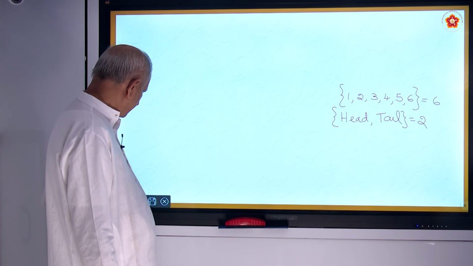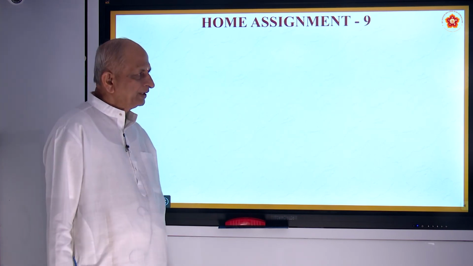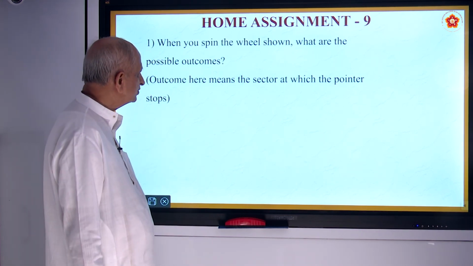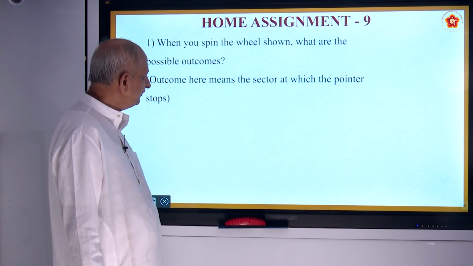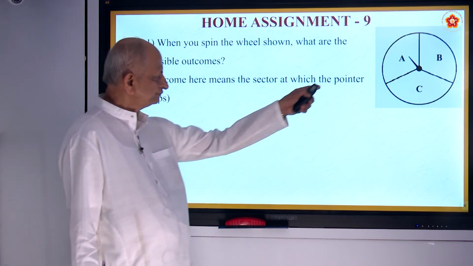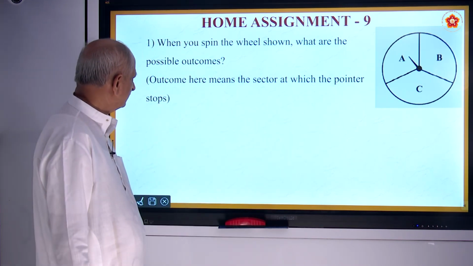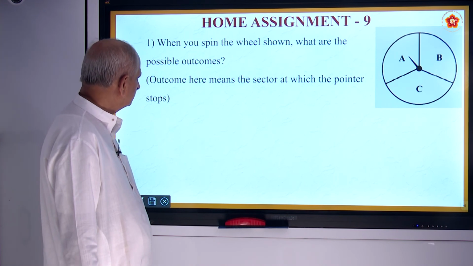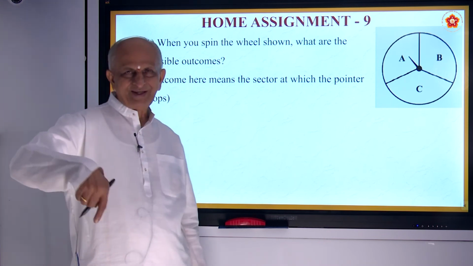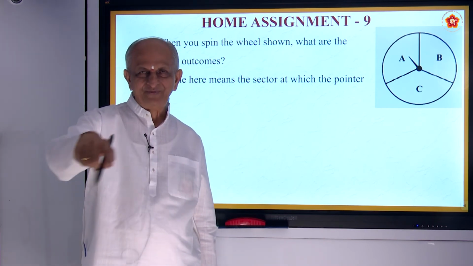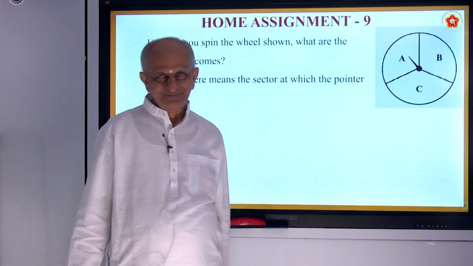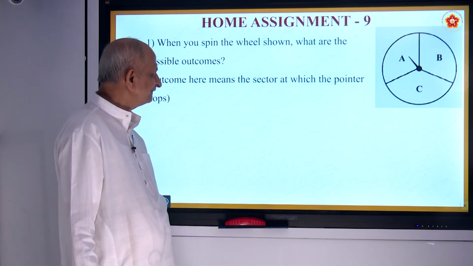Okay, and let us see some more details in the next class. Before that, try to answer this question, home assignment. When you spin the wheel shown, what are the possible outcomes? So here is a wheel. In this you must tell, outcome here means the sector at which the pointer stops. Especially in festivals, car festivals, you might have seen it goes round, and where it stops they are asking.